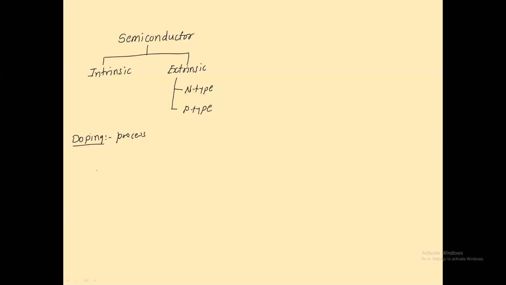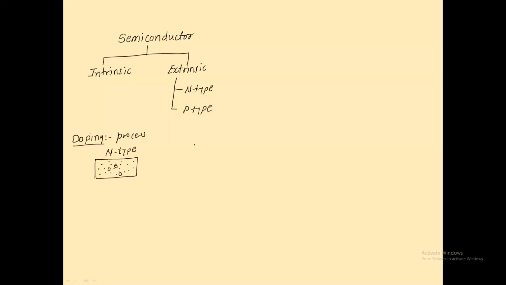Now, if I consider an N-type semiconductor, what are the majority charge carriers in it? Electrons, the free electrons. And what are the minority charge carriers in an N-type semiconductor? Holes, the thermally generated holes.